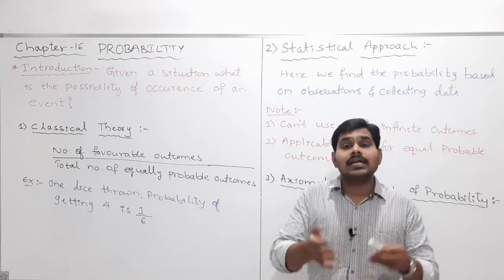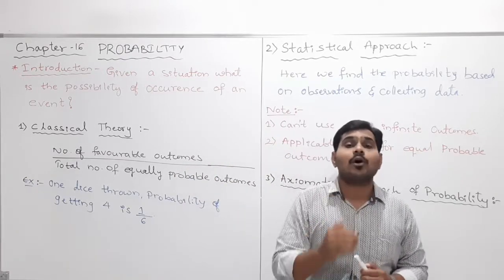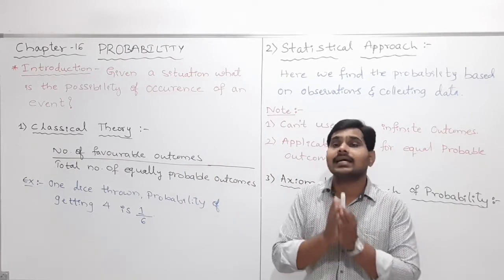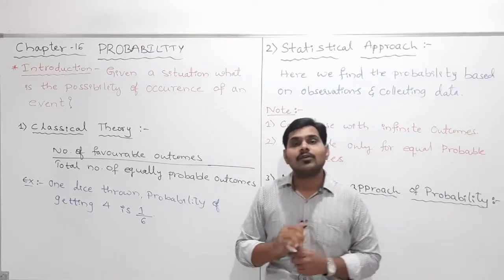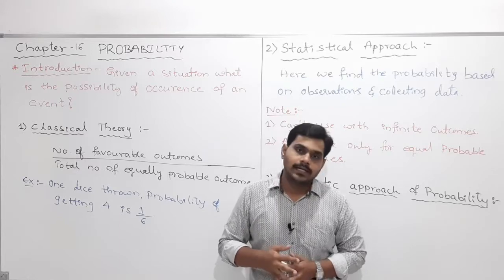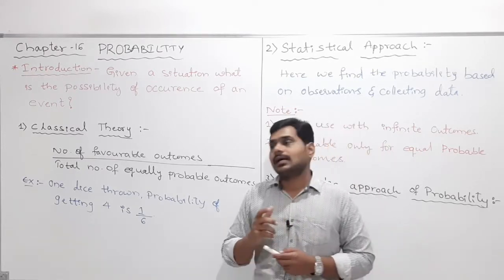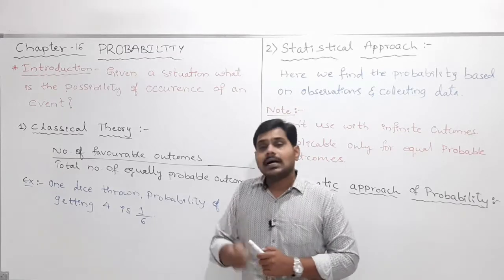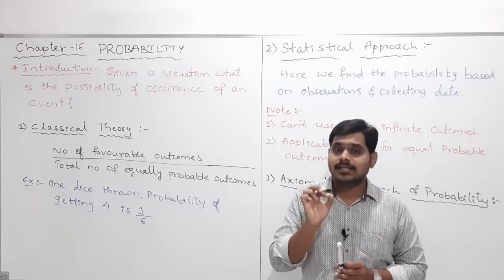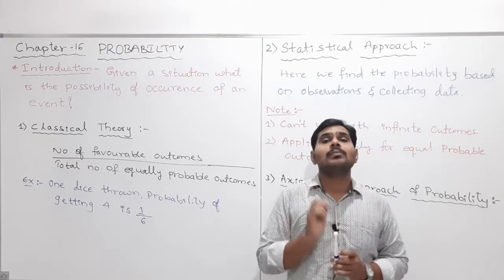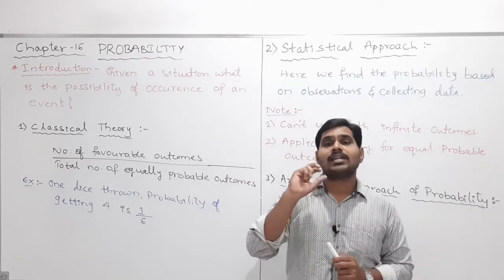It means in a given situation, what is the possibility of getting that event or occurrence? That is nothing but occurrence of an event. That we are going to discuss. Clear? So my dear students, first of all I'll take one example. A dice is thrown. Please remember, die is the singular form and dice is the plural form. So what is a die? You all know, a die is nothing but one cube.